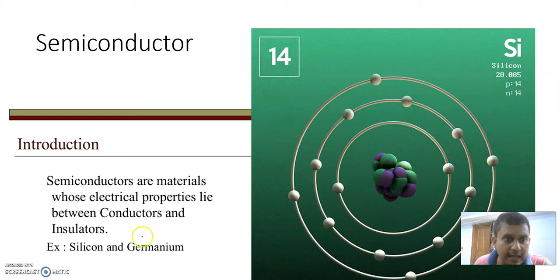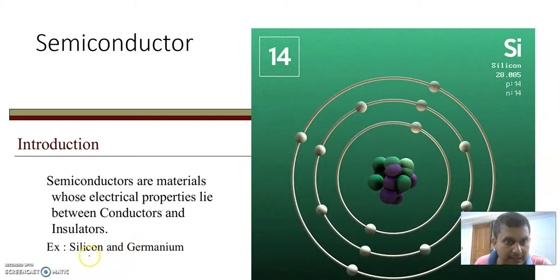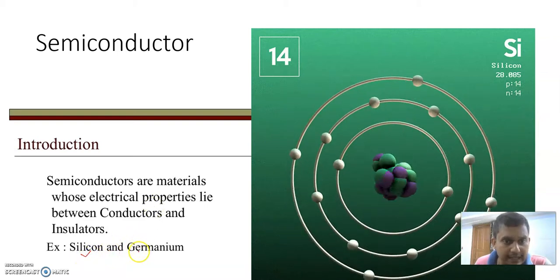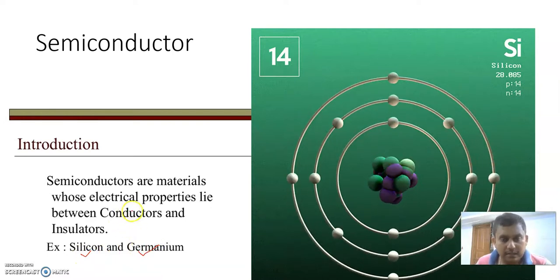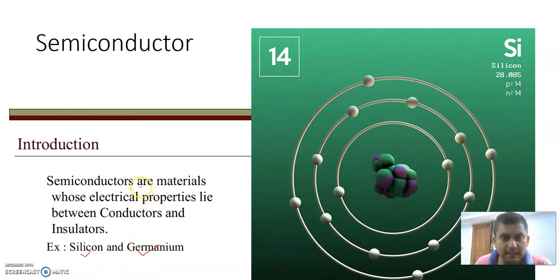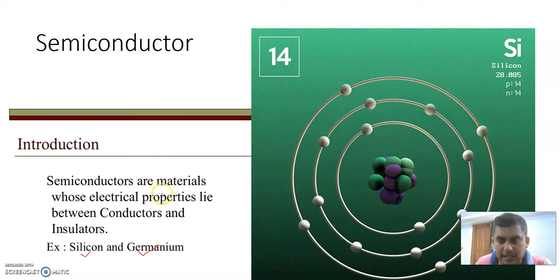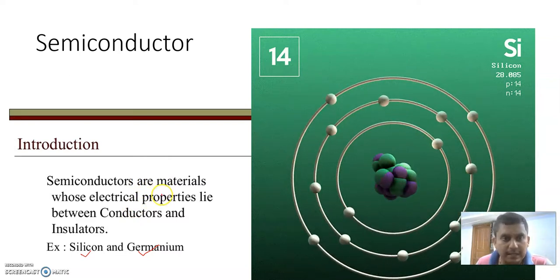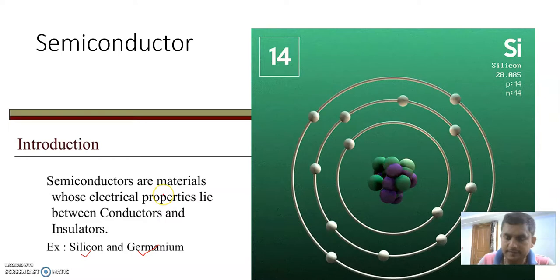There are two good examples of semiconductor. First is silicon and second is germanium. So semiconductors are the materials whose electrical properties lie between the conductor and the insulator.